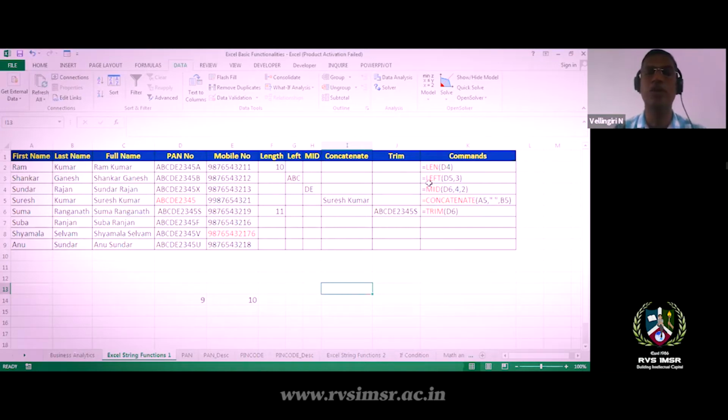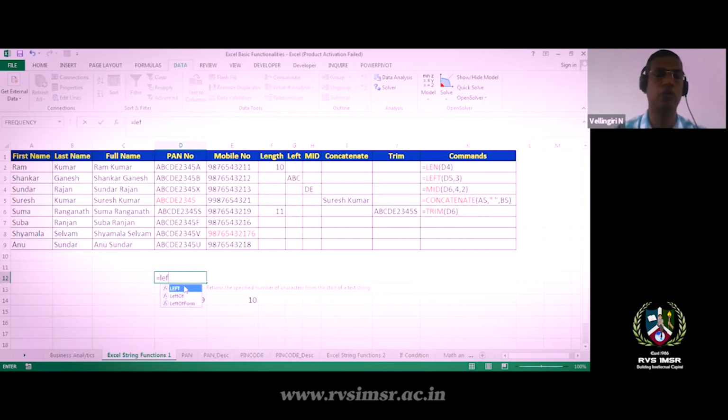Let's check LEFT. Say I want to find the first 3 characters of the PAN number. I can use the command LEFT of my PAN number, comma 3. What will it do? It will take the string, for example D9, the cell D9, which holds a PAN number.